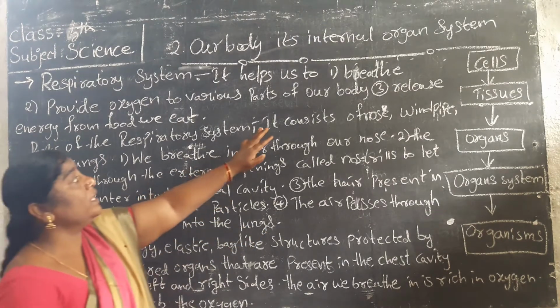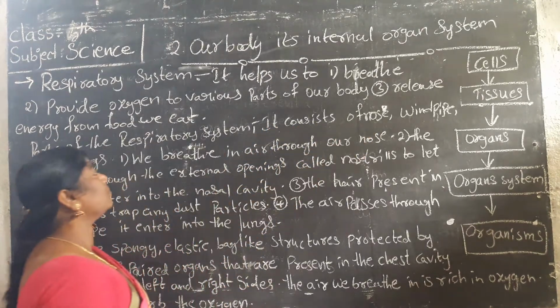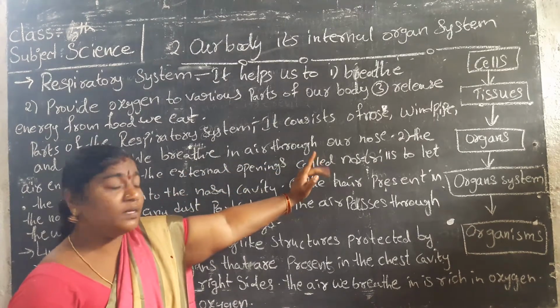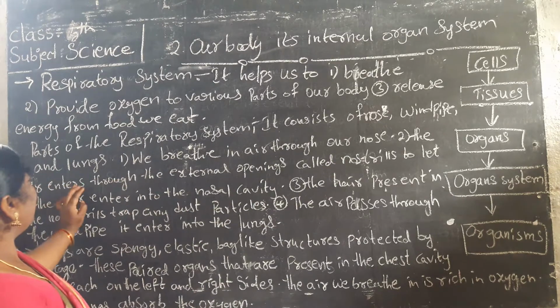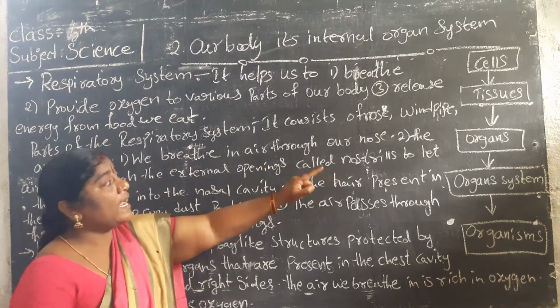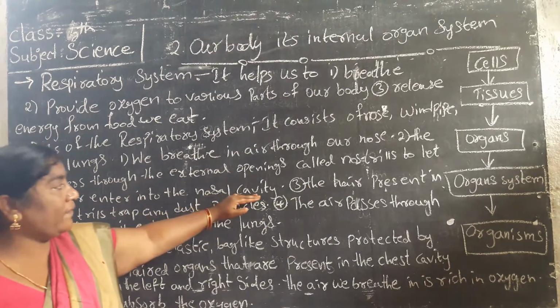See one more time. The respiratory system consists of the nose, windpipe and lungs. First, we breathe air through our nose. Second, the air enters through the external openings called nostrils, into the nasal cavity.